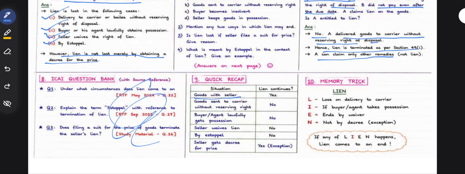Goods with the seller, lien continues. Yes. Goods sent to the carrier without reserving right. No. Buyer lawfully gets possession. No. Seller waives lien. By estoppel. No. Seller gets decree of the price. Yes. Lose on delivery to the carrier. Lien, if buyer's agent takes the possession, ends by waiver, not by decree.